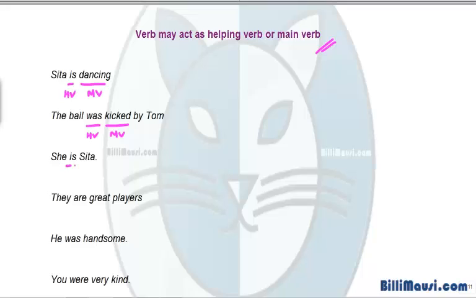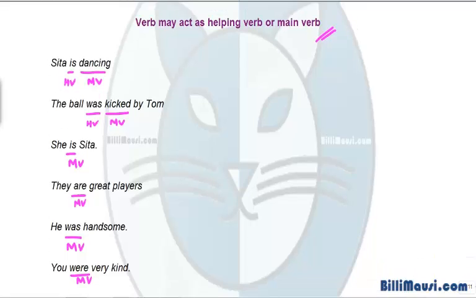Here is is behaving as the main verb because there is no action verb here. Is comes out and takes the place of a main verb. They are great players. Are is the main verb. He was handsome, again a main verb. You were very kind,